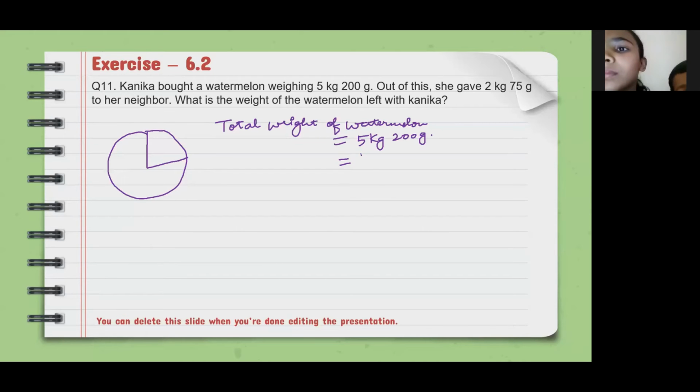1 kilogram, 1 kg is equal to how much grams? First tell me that. 1000 grams. Correct. 1000 gram. So 5 kg, 200 gram means 5.2 kg. Okay. 5.2 kg. Now, out of this, she gave 2 kg 75 gram to her neighbor.